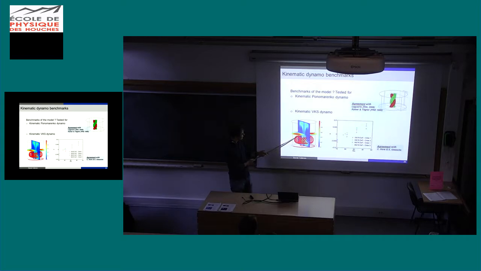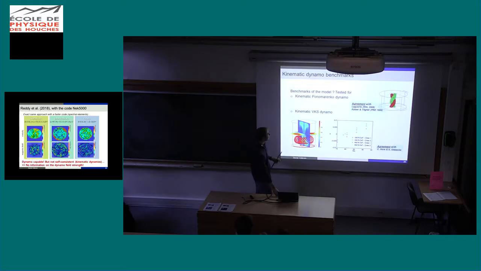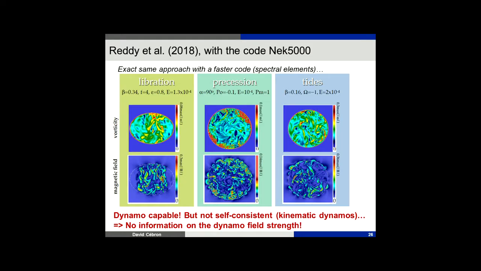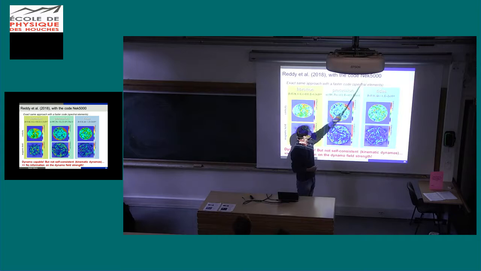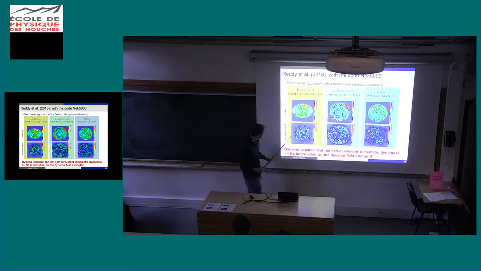We can do as well this dynamo, which is a kinematic VKS dynamo. Maybe you have seen the von Karman sodium dynamo, the one which has been done in Cadarache. So it works as well. Now we can do kinematic dynamo in an ellipsoid. This has been done not by me, but by this group with the code NEK5000, and they obtain dynamo for libration, for precession, and for tides. They show here the vorticity of the fluid and the magnetic field they obtain.